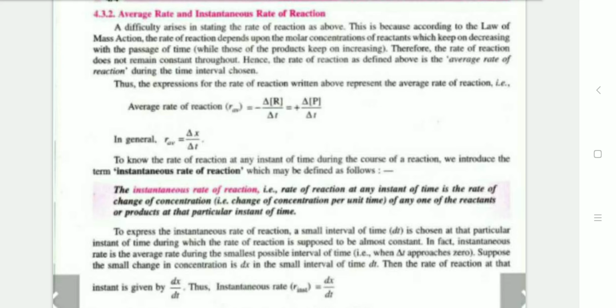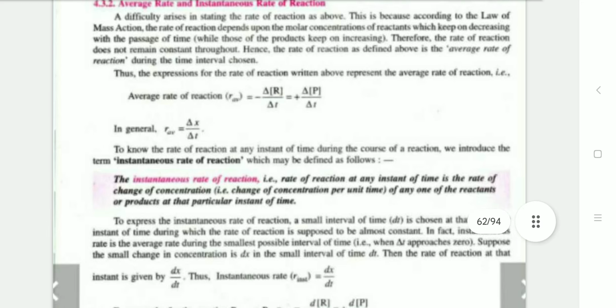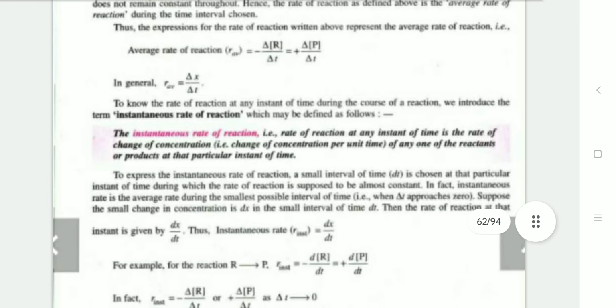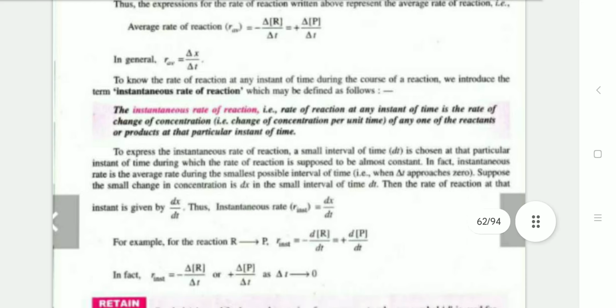The expression for the rate of reaction is written as the average rate of reaction. Average rate of reaction is minus delta R by delta t, or plus delta P by delta t. In general, R average is equal to delta x by delta t.